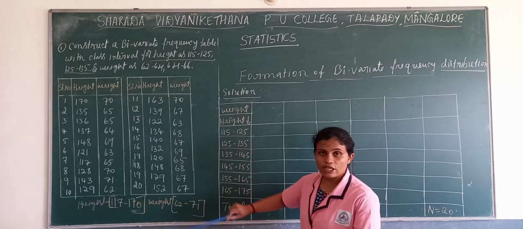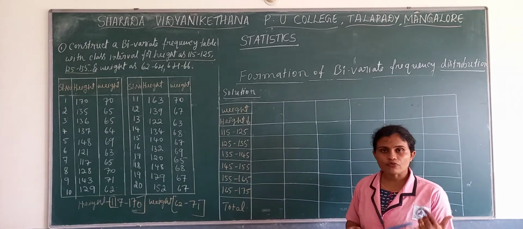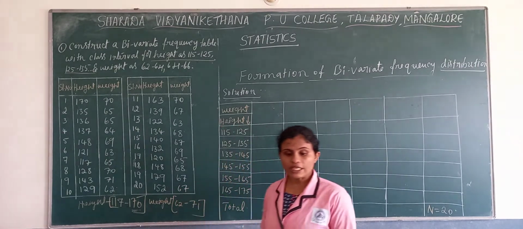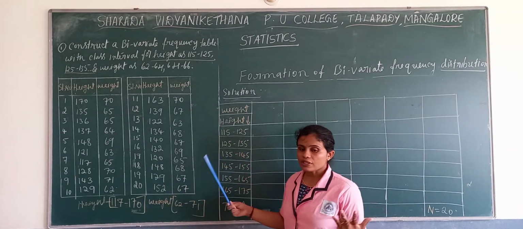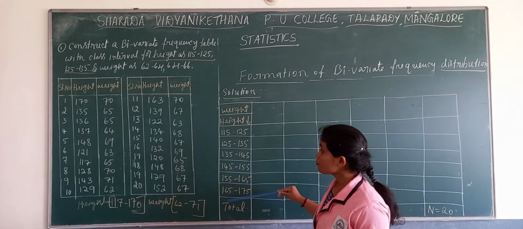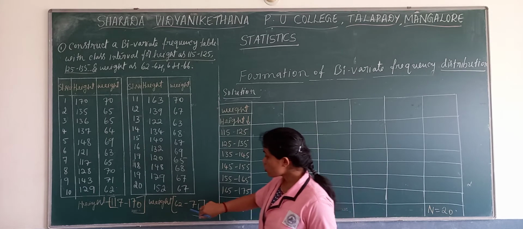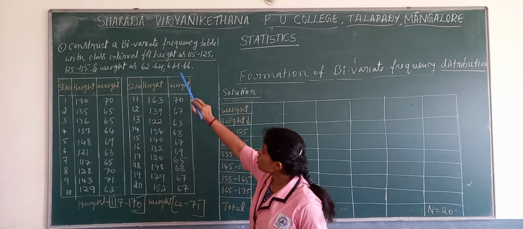So we cannot take a width of 5, and we cannot take a width of 10 either. We have to take a width of 2, and if we take a width of 2, then they have started with 62 to 64.